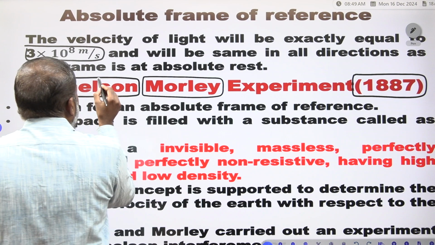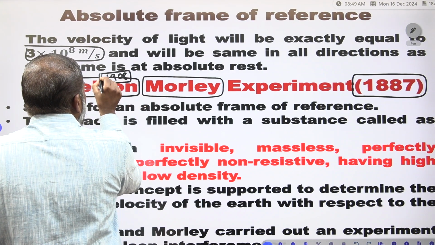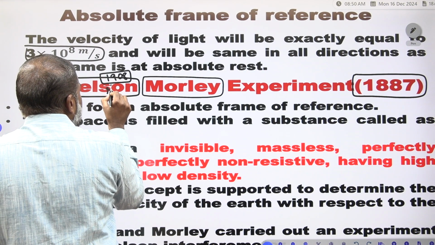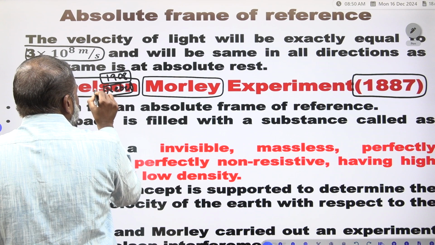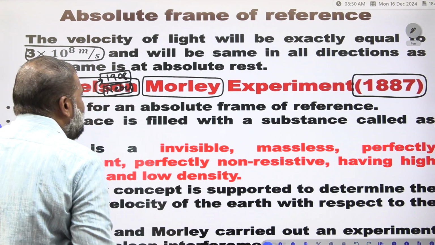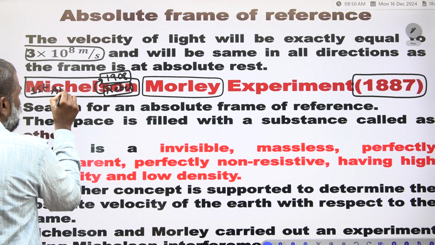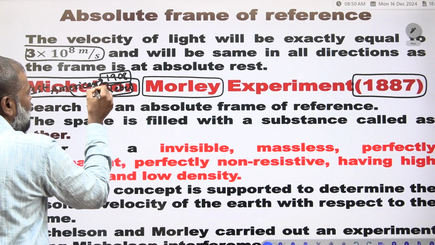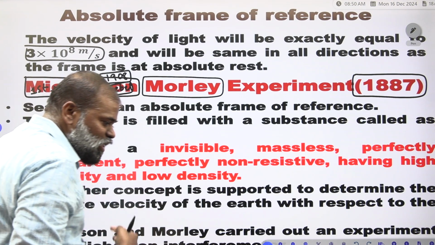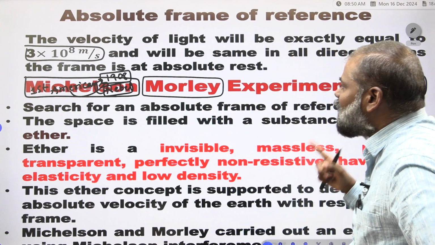Michelson got the Nobel Prize in 1908, the first American to get the Nobel Prize in the physics field.